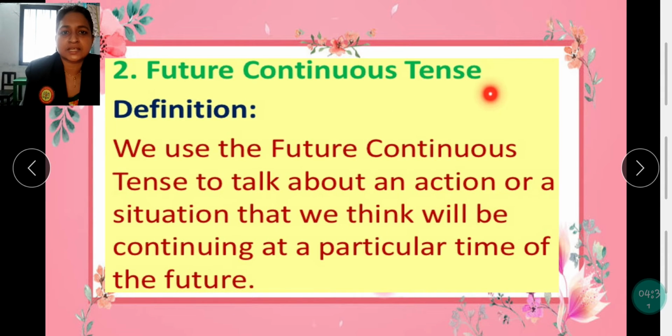Future continuous tense. Now this is the second classification of future tense. You all know children, continuous means ing, the process which is going on. We use the future continuous tense to talk about an action or a situation that we think will be continuing at a particular time of the future.